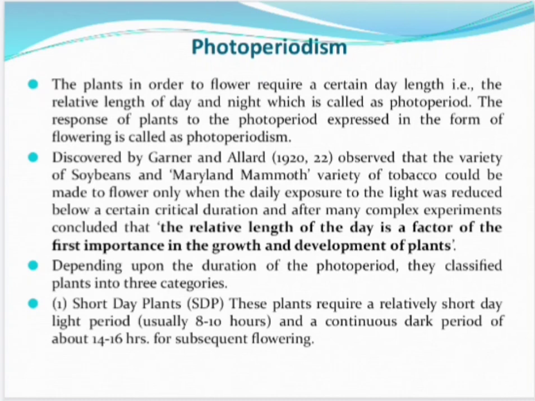Short day plants require a relatively short day light period, which is usually 8 to 10 hours, and a continuous dark period of about 14 to 16 hours for subsequent flowering. Short day plants are Glycine max or soybeans, Nicotiana tabacum, and Xanthium pennsylvanicum.